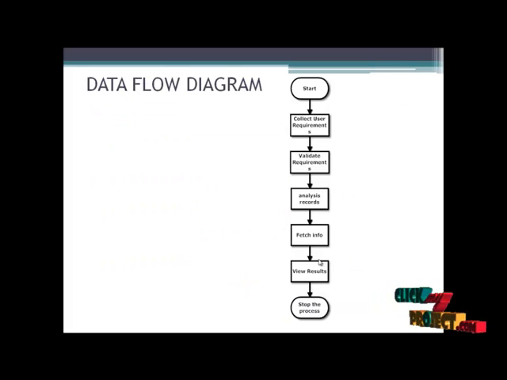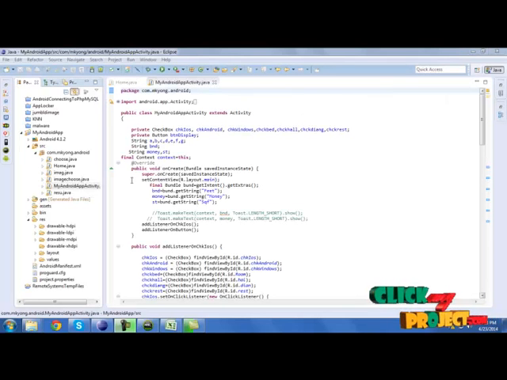Start the process, collect user requirements, then validate requirements, then analysis record. After that, fetch information from the DB, then view results, stop the process. Let's see the demo of our project.